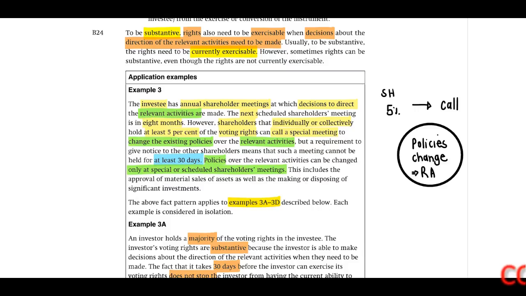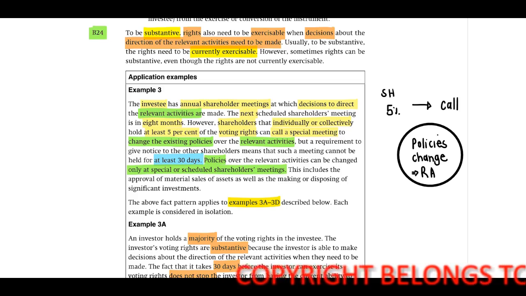Please open your standard IFRS 10 at B24. Bear with me. I will have to read through the examples with you and then I'm going to explain them in terms of the principles, the theory.